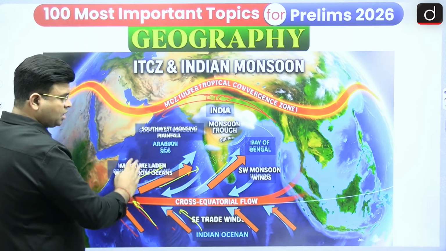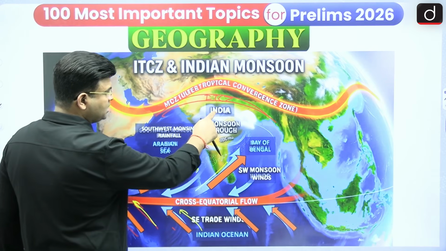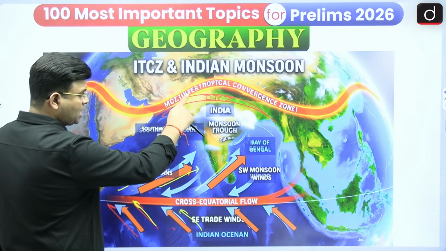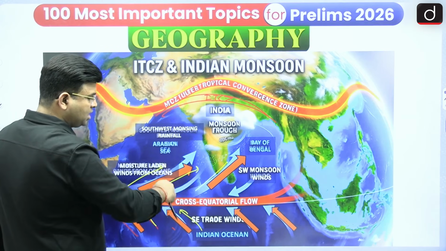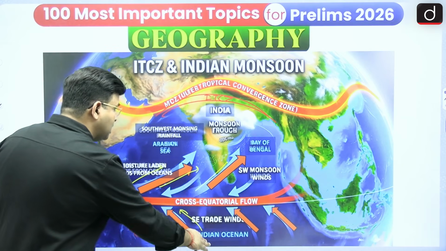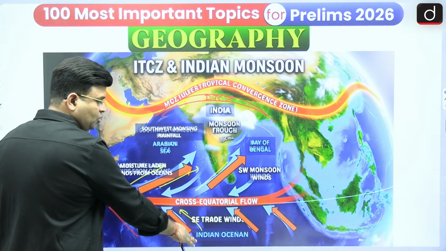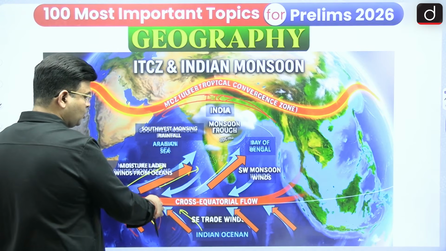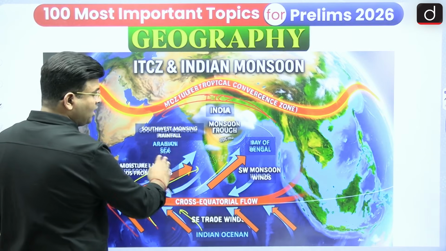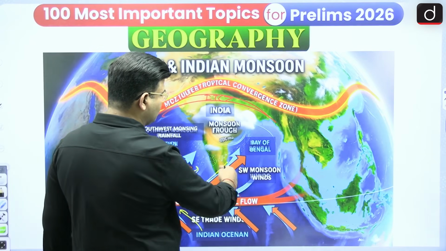In the northern hemisphere, because of the Coriolis force, the southeast trade wind wants to come to this ITCZ region. When it wants to come to this ITCZ region, what will happen? The southeast trade wind with high pressure waiting in the southern Indian Ocean will cross the equator and then deflect rightward and look like it is coming from the southwest, and it is known as the southwest monsoon.